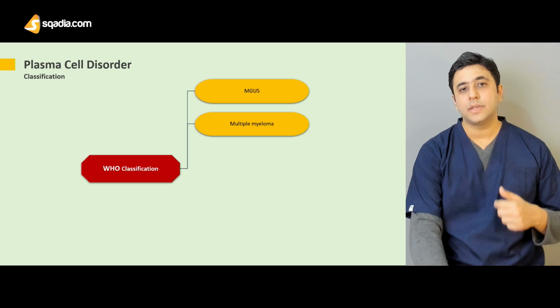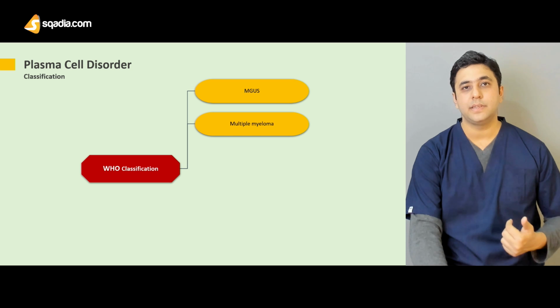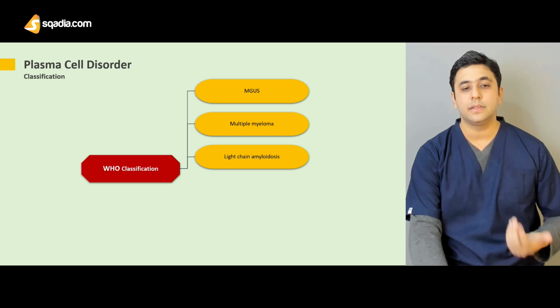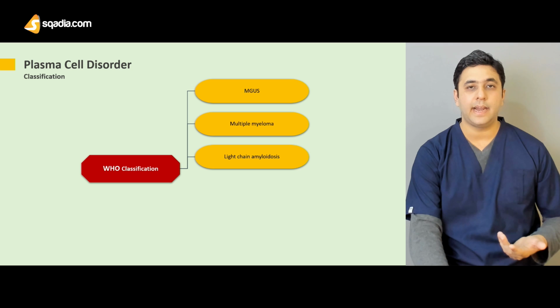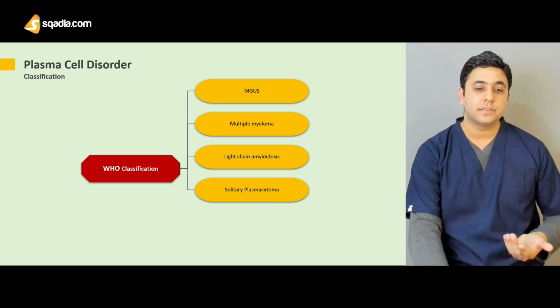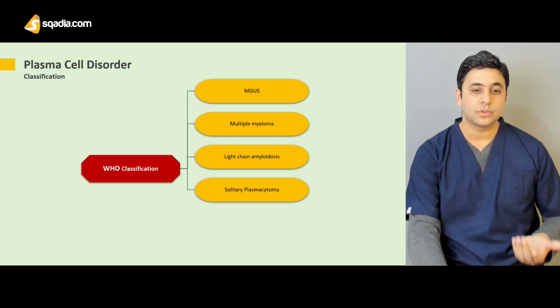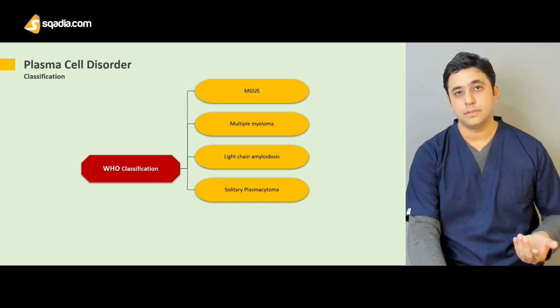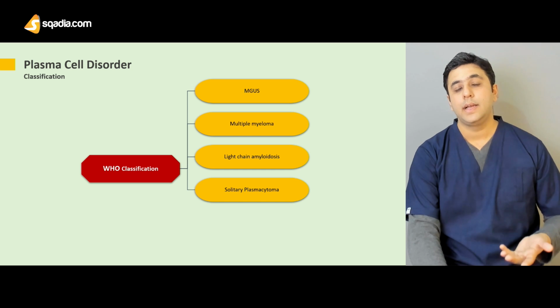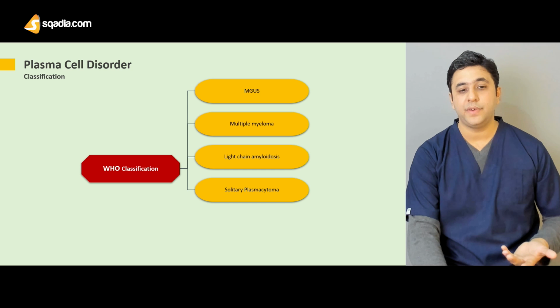We are going to talk about the other types of plasma cell disorders in this lecture, specifically the different types of amyloidosis, like light chain amyloidosis. There are some types of plasmacytomas, which are solitary lesions. These solitary lesions are helpful, as they can be eradicated with the help of radiotherapy.